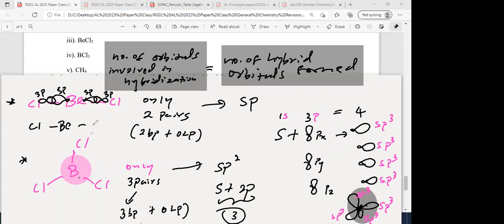So therefore you should know how to explain each covalent bond. In a covalent molecule, the central atom hybridization you should know, and how each covalent bond is formed due to linear overlapping or lateral overlapping, and the orbitals involved in the formation of bonds also you should know, whether they are hybrid or not. That is also very important.